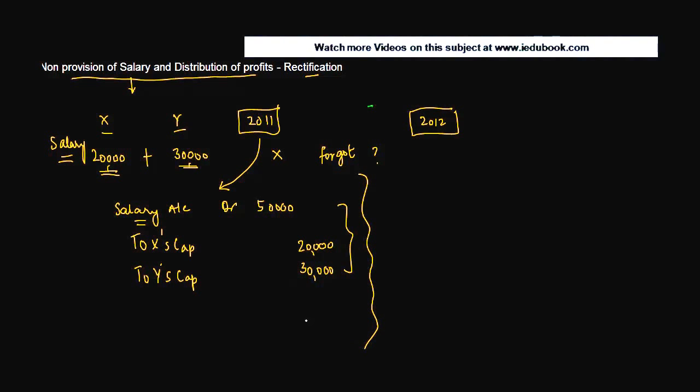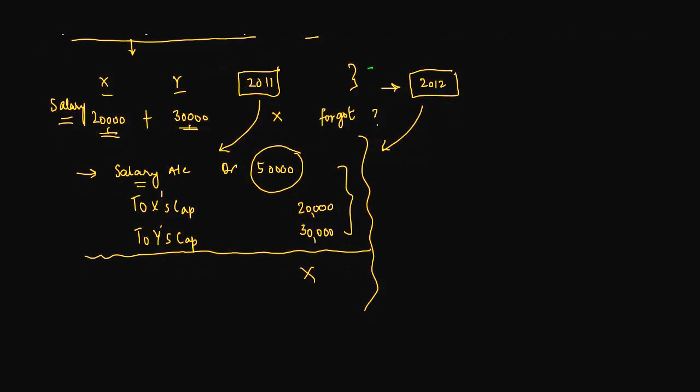But this did not happen. This was omitted. And now you've reached 2012. Okay? And you suddenly notice this entry. So the first thing you will think is, hey, what happened? I mean, I didn't pass this entry, but then what is it that actually happened to this profit of 50,000? If I did not provide an expense, my profit would have increased by 50,000, right? And if it increased by 50,000, normally what do we do with the profit? We basically distribute it in the profit sharing ratio.